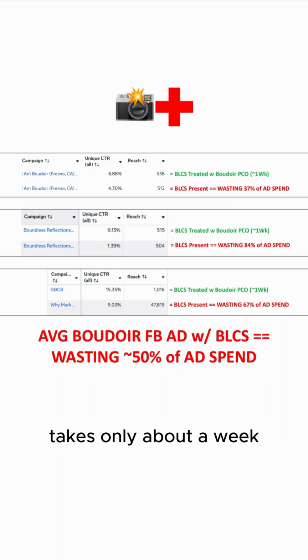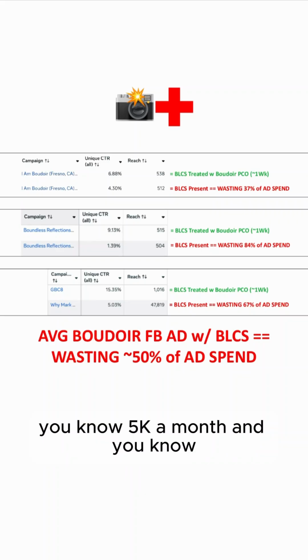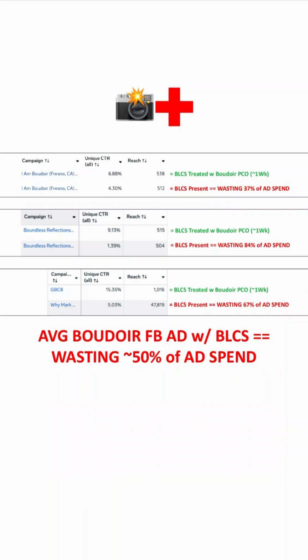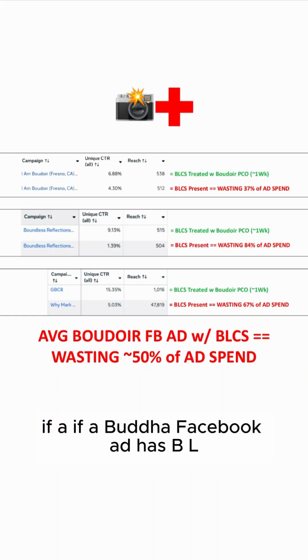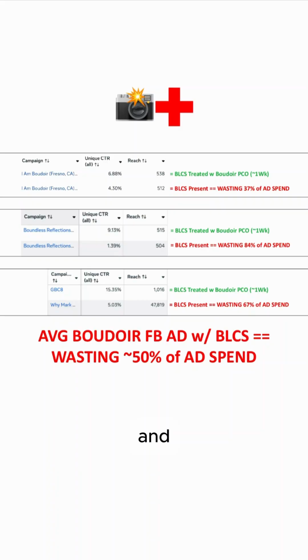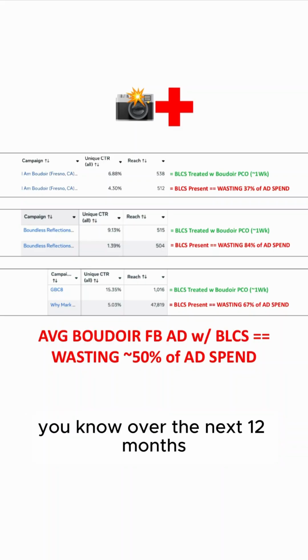Takes only about a week. And you're seeing we can eliminate approximately 5K a month, approximately 50%, in wasted Boudoir Facebook ad spend. Put that back in your pocket instead of Zuck's, because we already know approximately half is being wasted anyway right now if a Boudoir Facebook ad has BLCS, Boudoir low click syndrome. And so you want that approximately 5K back in your pocket, and the approximately 60K over the next 12 months.